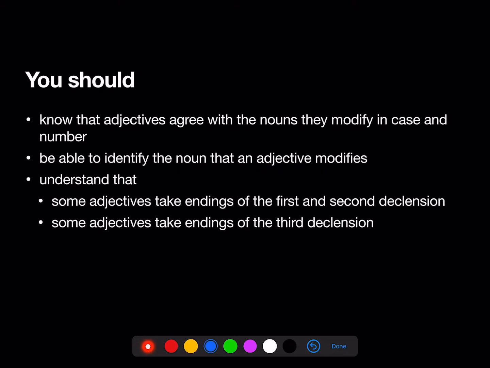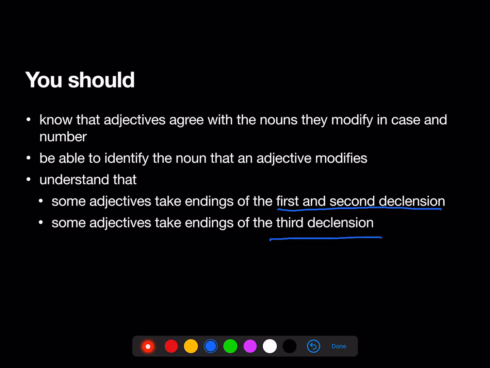And you should understand that some adjectives are first and second declension adjectives. They work like servus and puella. Some adjectives are third declension adjectives, and they take third declension endings. So sometimes a noun and adjective pair are going to have the exact same endings.